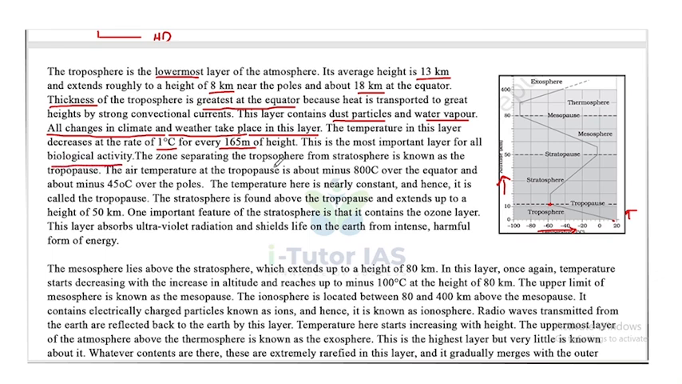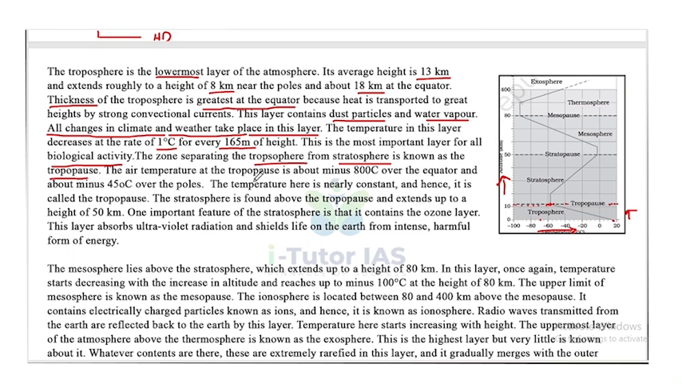The zone separating the troposphere from the stratosphere is known as the tropopause. So this layer is called the tropopause, the layer that separates the troposphere and stratosphere.